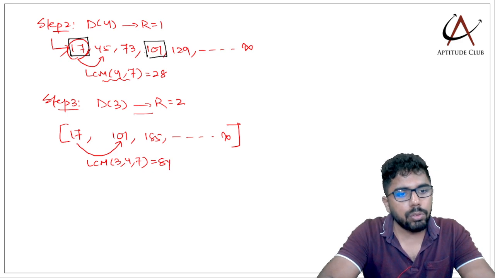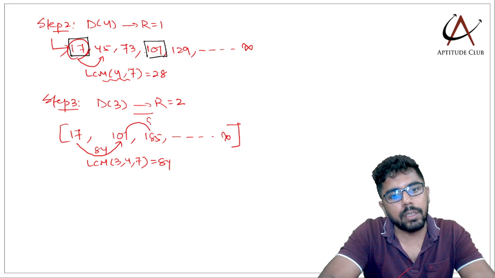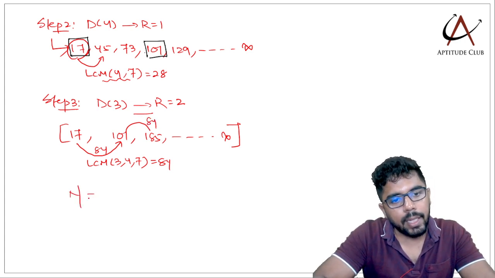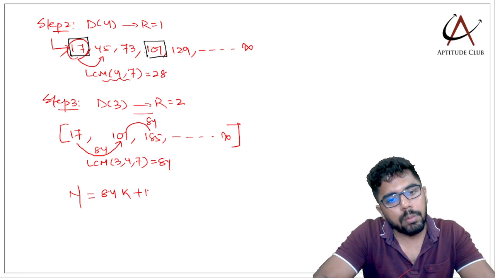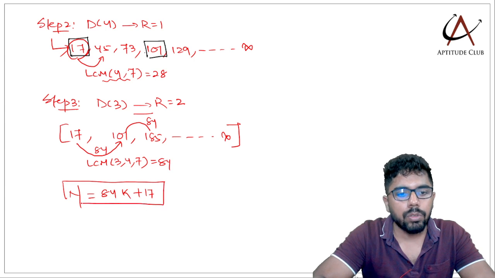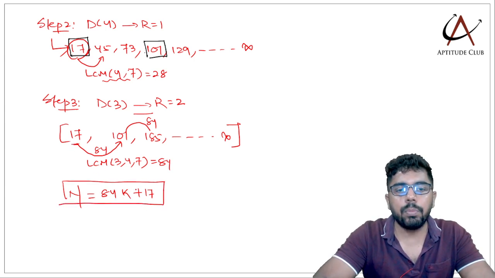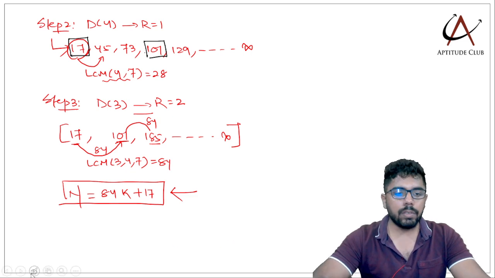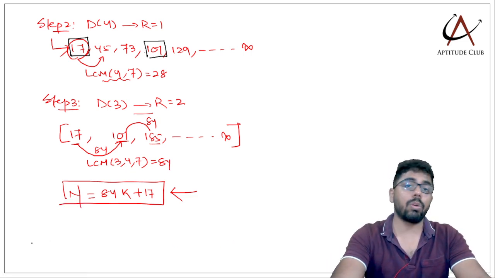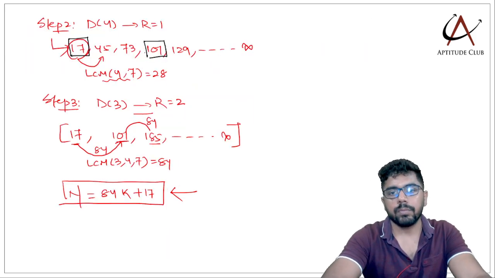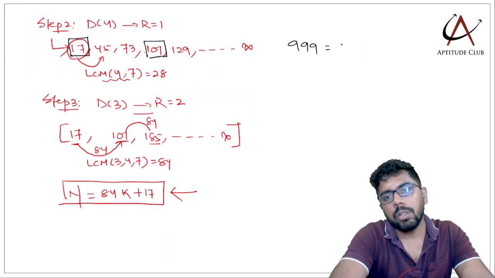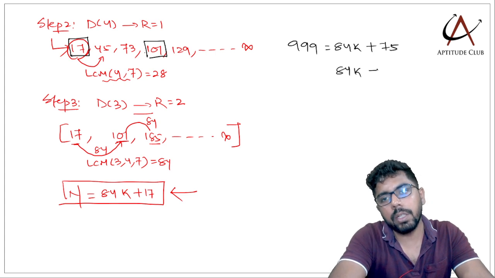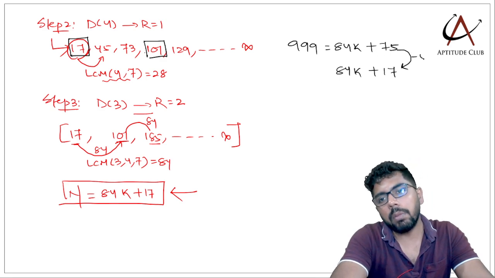Now there is this pattern. You see every subsequent number, 84 is getting added. So that means I can write n is 84k plus 17. When you put k as 0, you will get 17. Put k as 1, you get 101. K as 2, you get 185 and so on. Now if the number is in the form 84k plus 17, what was the question? Largest 3-digit number. So I'll go back to the same 999. We had calculated it is 84k plus 75. I need 84k plus 17. So to go from 75 to 17, I'll have to take a minus 58.